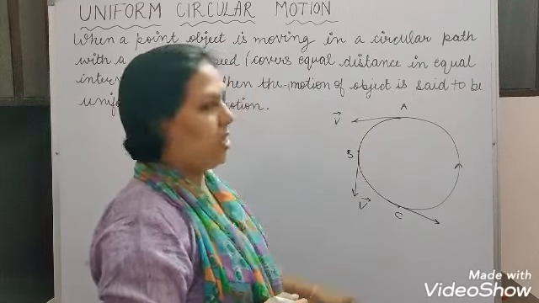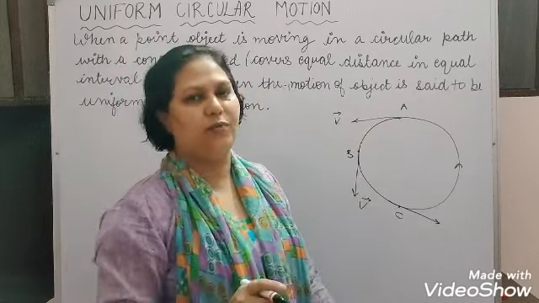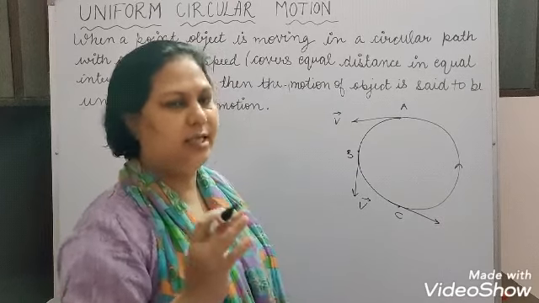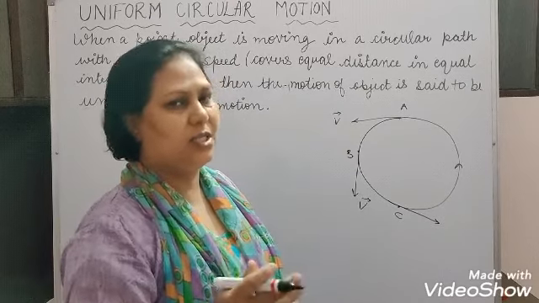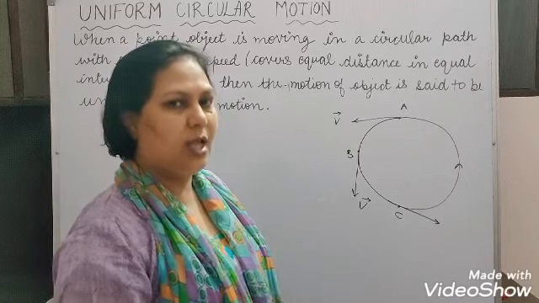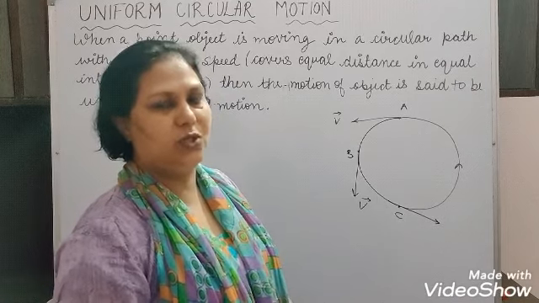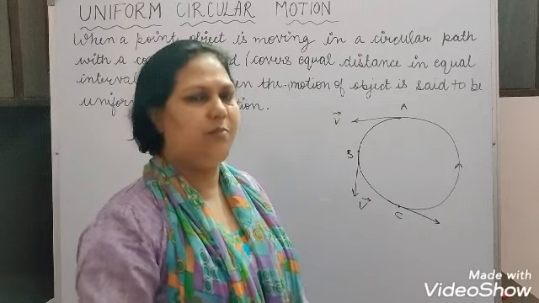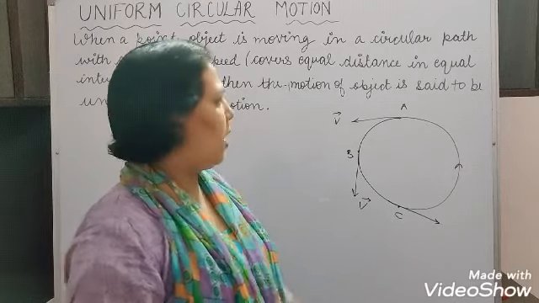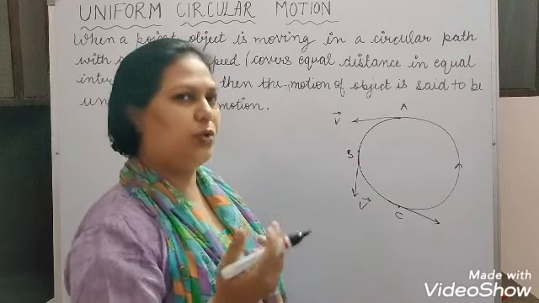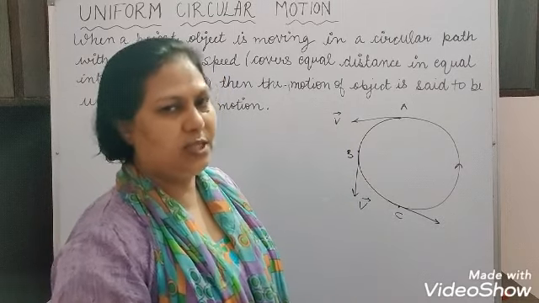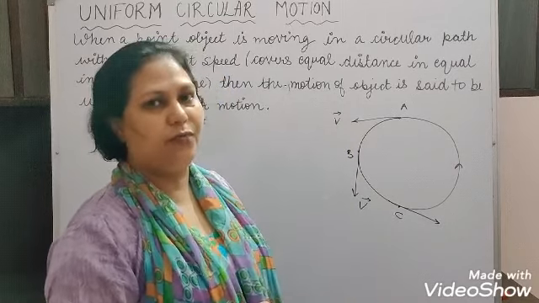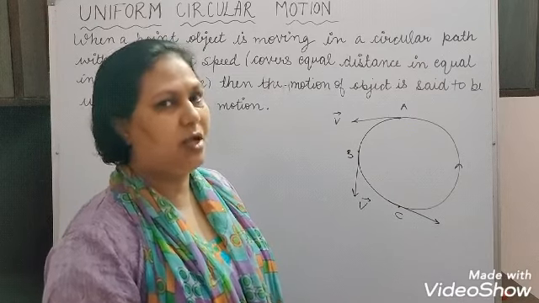So this way you will find that the direction of the velocity is continuously changing, so the velocity is not constant. The magnitude of the velocity is constant, which is simply the speed, but the direction is changing, so the velocity is also changing, because velocity involves direction as well as magnitude.